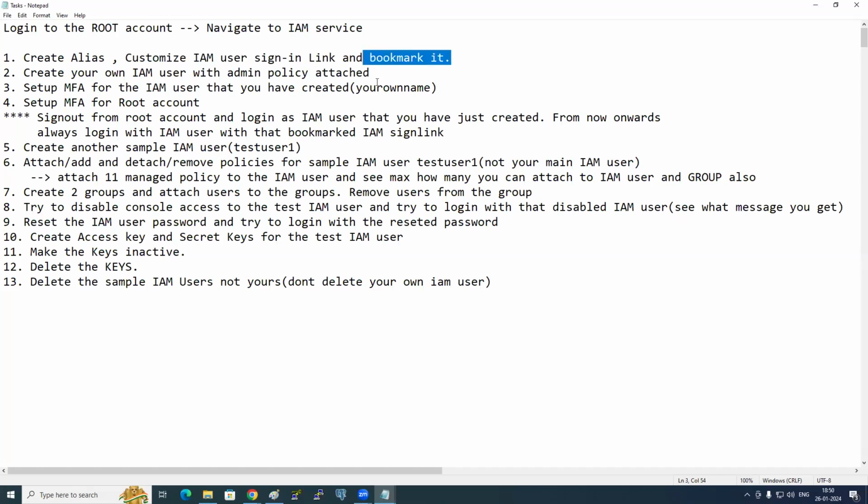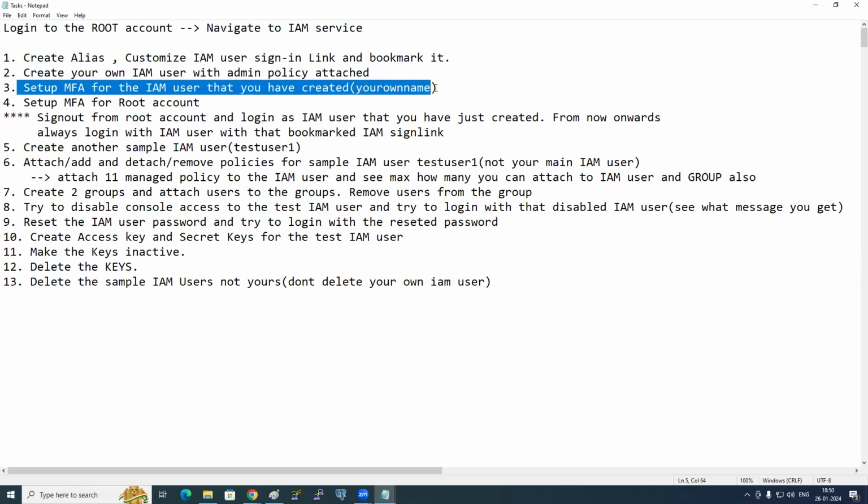How do I click on bookmark? So that next time you don't need to go to Google. Just click on the bookmark and automatically you will get it. Next, create your own IAM user with the admin policy attached. Doable? Yes or no? Set up MFA for the IAM user that you have created recently.